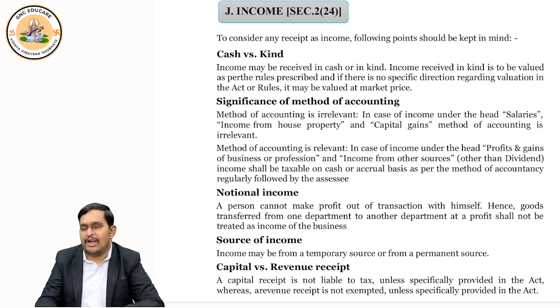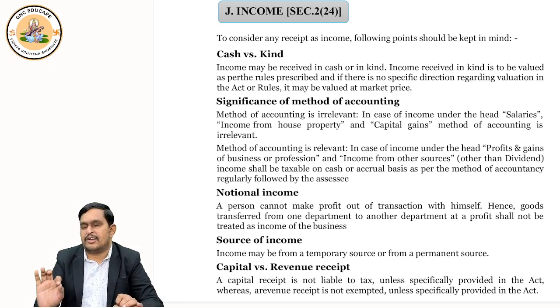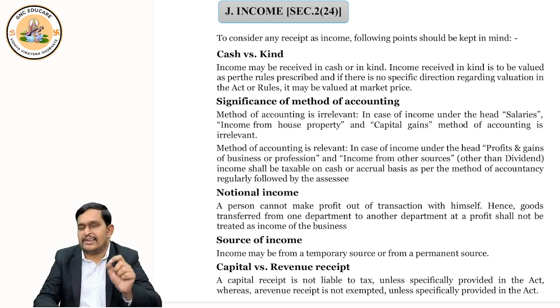Very good. Now let's go to the third point. But let me recap the second point. What they said, there are 5 heads of income: income from salary, income from house property, income from capital gain. I said for these 3, method of accounting is not at all relevant. For profits and gains of business or profession, and income from other sources, whatever method of accounting you follow in accounts, the same has to be followed in computing the income under income tax.